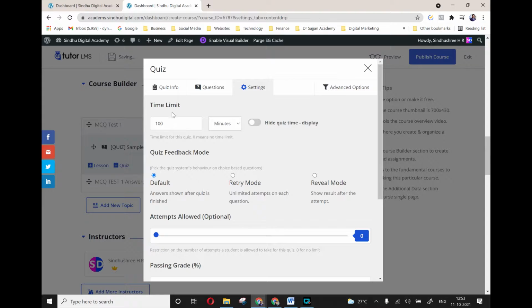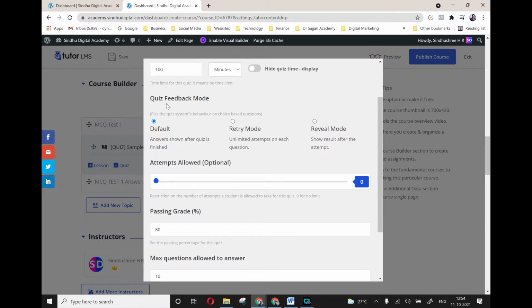You can do some other settings, time limit. You can have how much of time you want, hide quiz time display, and you want to hide it, or you want to keep it as open, keep it. Quiz feedback mode, right? Default, that is answer show after quiz is finished. Normally that is how it is. Return unlimited attempts on each question they can do.